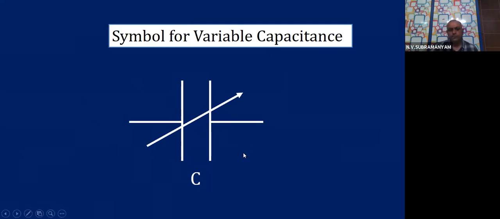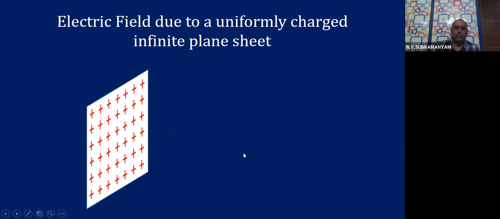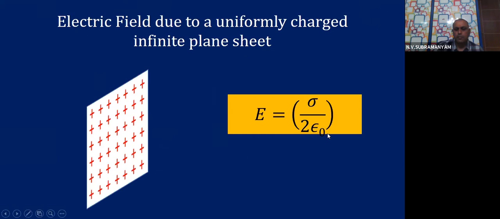Let me move on. Before I go on to the important topic of this day, first I want you to recollect one important point. The electric field due to a uniformly charged infinite plane sheet is given by E is equal to sigma by 2 epsilon 0. This is only the magnitude I am telling, not the actual vector equation.